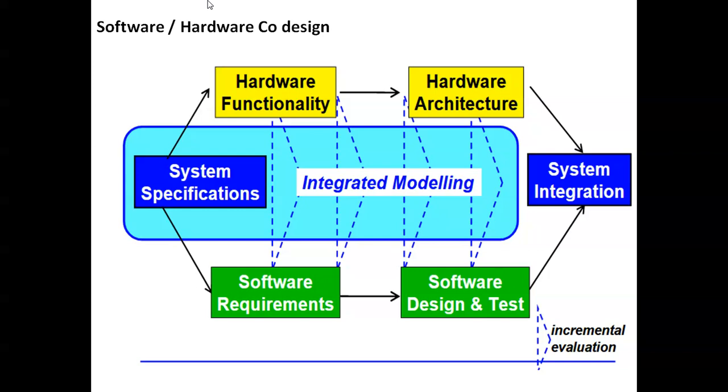The software hardware co-design: the hardware functionality, hardware architecture, system specification, the software requirements, software design test, integrated modeling, and system integration. Now it looks the same as the previous slides. The software, hardware, system specification. So in parallel, on the left side we consider hardware and on the right side we consider software.